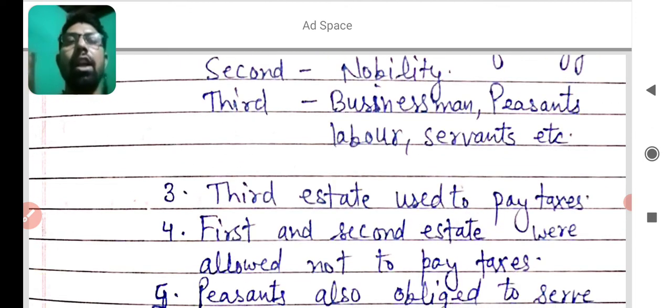Next, the third estate used to pay taxes. It means the first and second estates were allowed not to pay taxes. It was their birthright. If you are born in the first or second estate, you are exempted from paying taxes. I hope you easily learned this point.